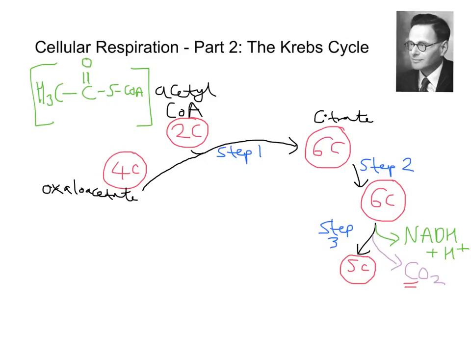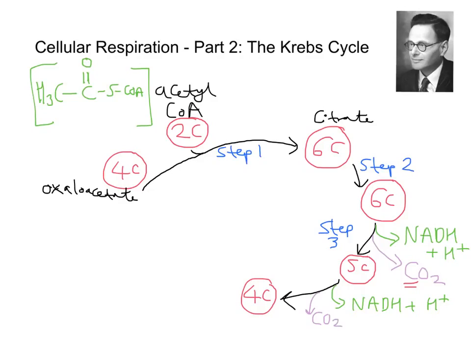So right now we've got a 5 carbon compound. We then have that 5 carbon compound producing a 4 carbon compound. And again, at this point here, when we go from 5 to 4, we get NADH, an H being released, and another CO2.